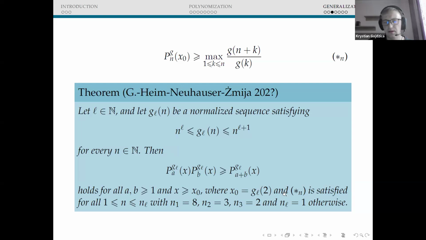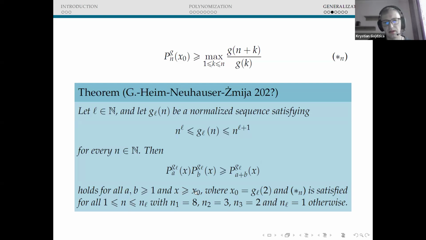And moreover, in order to have this inequality everywhere, we need to check the condition star of n for some small values of n, namely depending on L. For instance, for L equals 1, we need to check it for all n between 1 and 8. Actually, for n equals 1, it's always satisfied, but for the sake of convenience, we write it in the following way. And it turns out that then we have this Bessenrodt-Ono inequality for all values of a and b and x greater or equal than x0.